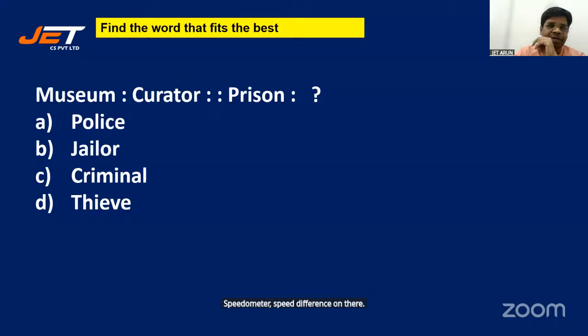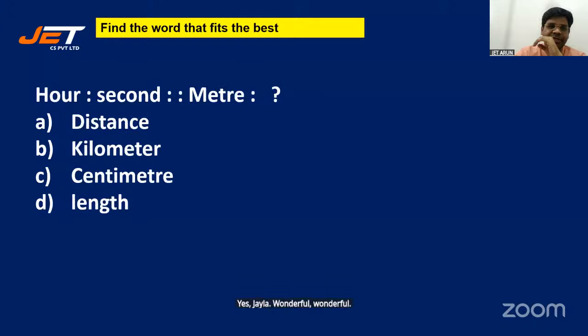All right. Museum curator, prison, police, jailer, criminal, thief. A museum has a curator. Who is there for a prison? The curator takes care of the museum. All right, he's the caretaker of the museum. Who looks after the prison? Yes, jailer. Wonderful, wonderful. That fits the best here.